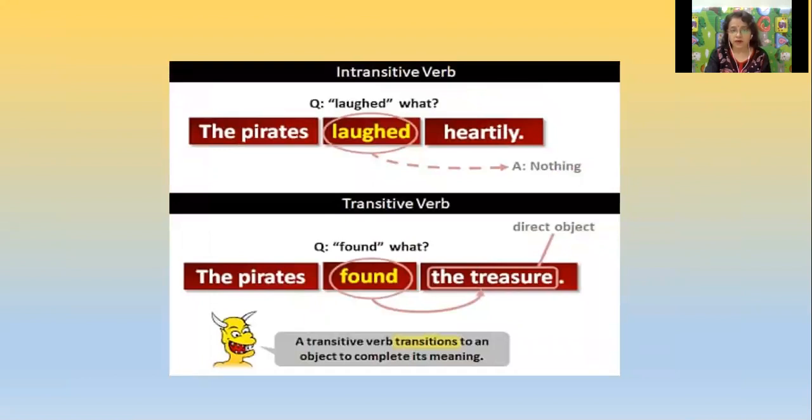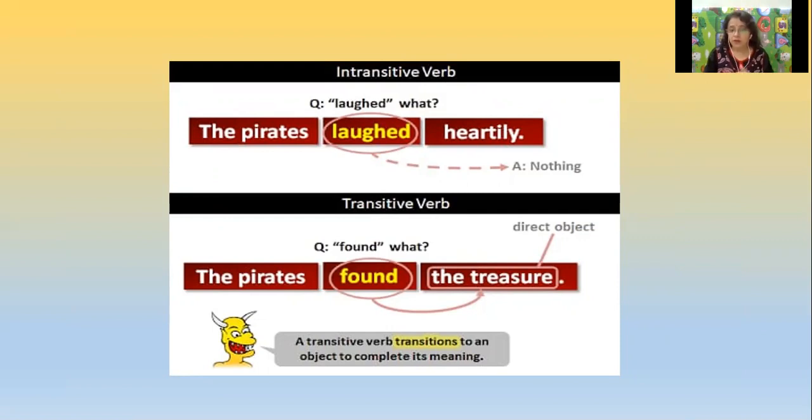Now, intransitive verb. See, the pirates laughed heartily. Second, the pirates found the treasure. Now see, here we say the pirates laughed heartily. Here laughed is an intransitive verb because there is no object here. So basically an intransitive verb completes its sense by adding an adverb or anything else which completes the sentence.